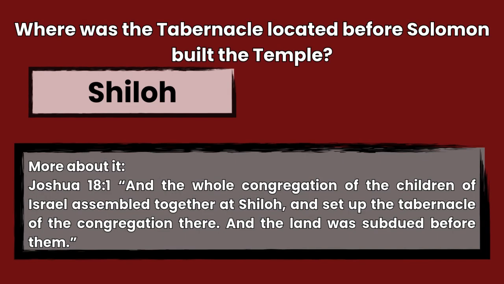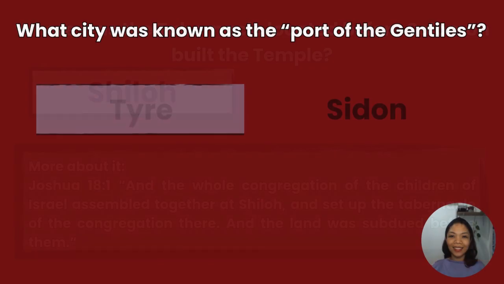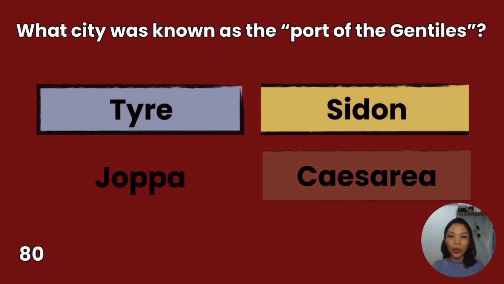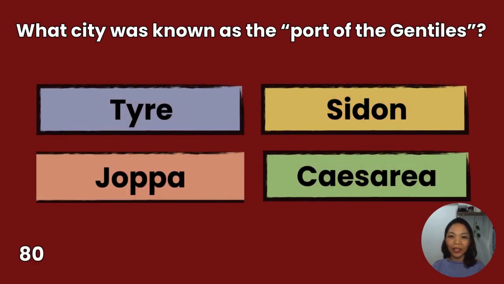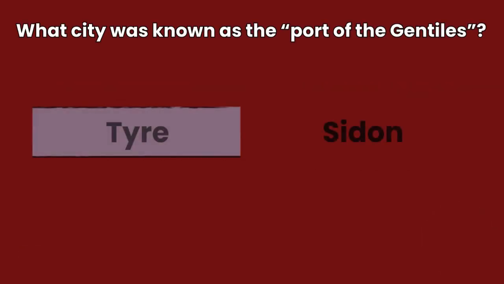The answer is Shiloh, Joshua 18:1. And the whole congregation of the children of Israel assembled together at Shiloh and set up the tabernacle of the congregation there, and the land was subdued before them. 80. What city was known as the port of the Gentiles? Tyre, Joppa, Sidon, Caesarea. You have 10 seconds to answer.